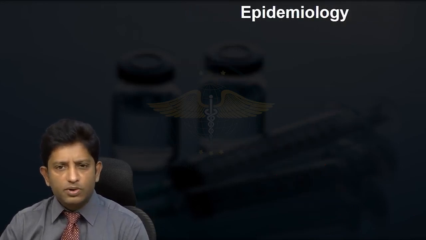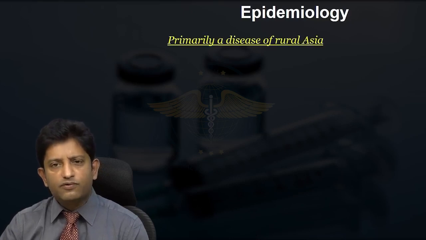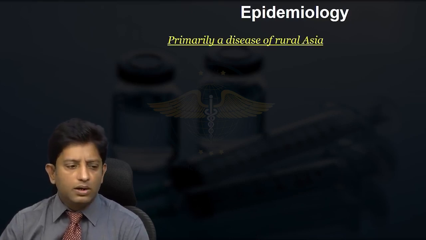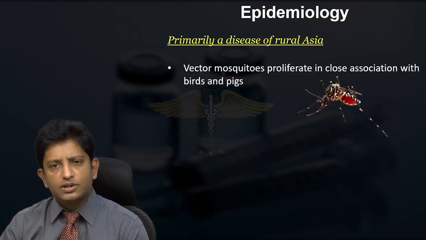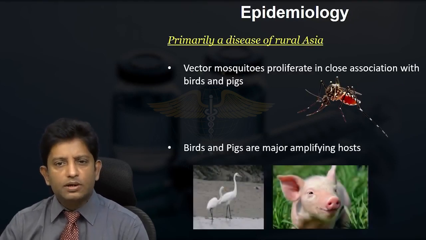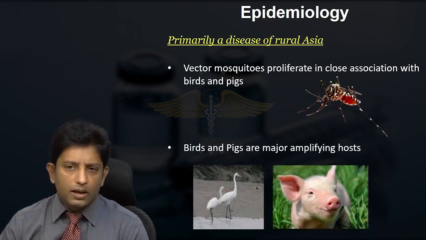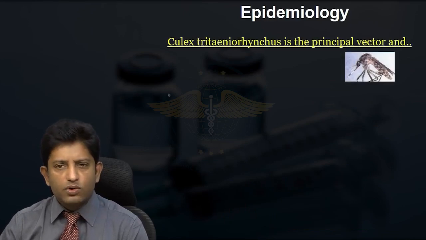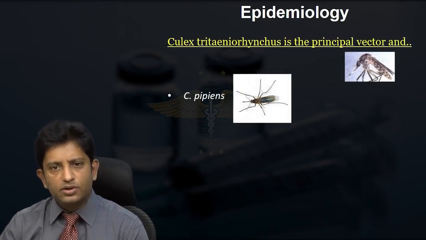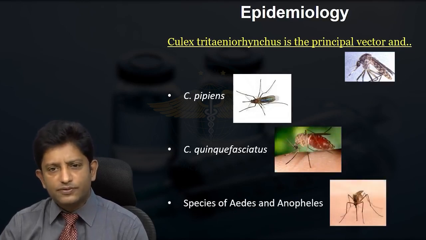Now coming to the epidemiology of this particular disease, primarily this disease is called a disease of rural Asia. Here the vector mosquito proliferates in the close vicinity of birds and pigs. Birds and pigs are the maximum amplifying hosts for this disease. Culex tritaeniorhynchus is the vector which propagates the disease, like Aedes aegypti in dengue and Anopheles in malaria.